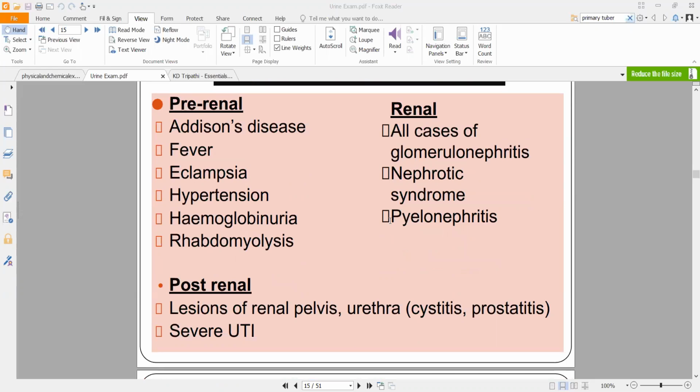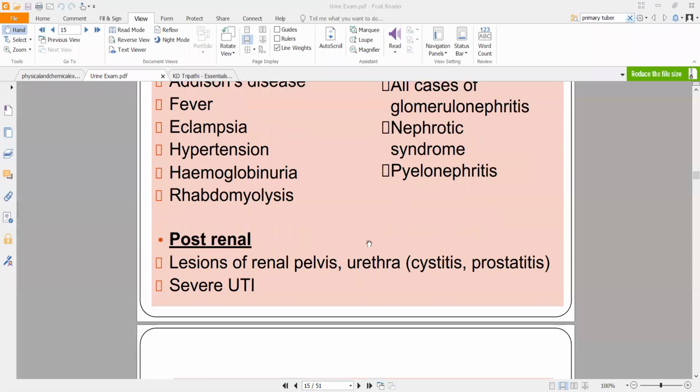Or post-renal, if there is blockage of any kind. So lesions are damages. Okay, small damage is called a lesion. Lesion in your renal pelvis or in your urethra, both cystitis and prostatitis, in both of them you'll be able to see proteinuria. Or in severe UTI, so if someone has a severe urinary tract infection, especially the upper kind, you'll be able to see proteinuria in them.